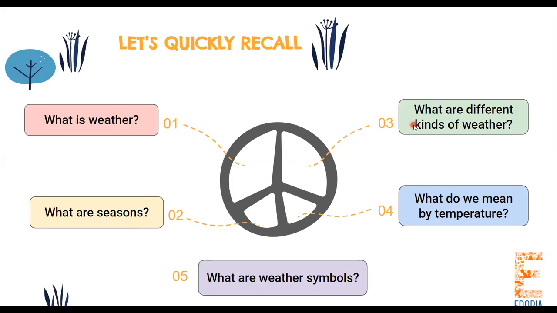Then there are different kinds of weather. Within a particular season, there can be different kinds of weather. Like we have the summer season right now, and it can be rainy, it can be sunny, it can be windy or cloudy, so different kinds of weather.